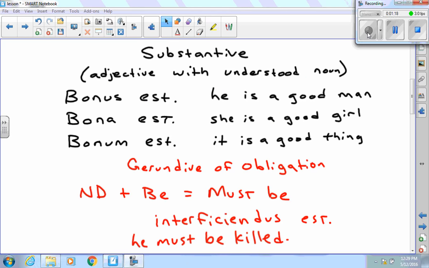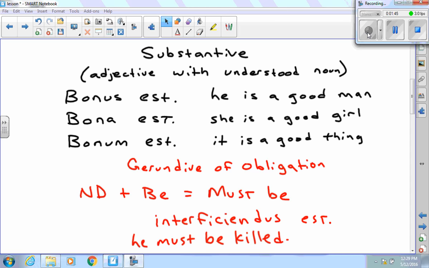Next we have substantive. A substantive is an adjective that does not have a noun to go with it. So you have to make up a noun or a pronoun for it. Here I give you 3 examples: bonus est, bona est, and bonum est. Each one of those means something different. For the first one I have, "he is a good man." Where did the word man come from? It's not in that sentence. You're right, it's not. But -us is singular and masculine, so I could assume that it means man or boy or something masculine. And I chose man in this case.